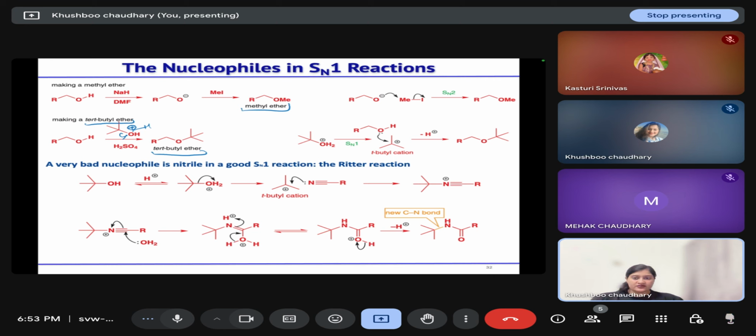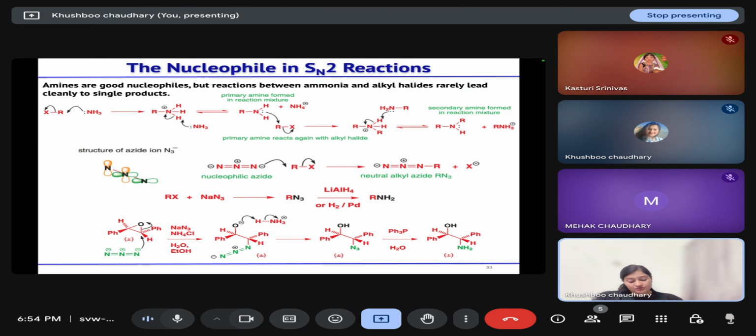Then a very bad nucleophile in the SN1 reaction is your nitrile, and the reaction corresponding to this is the Ritter reaction. If we have a tertiary butyl alcohol, after protonation, it will form this tertiary butyl cation. Now, if we are treating it with nitrile, then the cation generated is this, where nitrogen is having the positive charge. Now this carbon is electrophilic in nature, so water can attack this and it leads to the formation of this amide. So the Ritter reaction is the reaction where your tertiary alcohol is converted into amide.